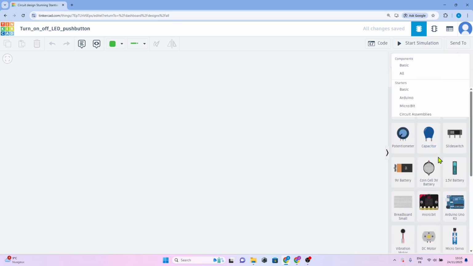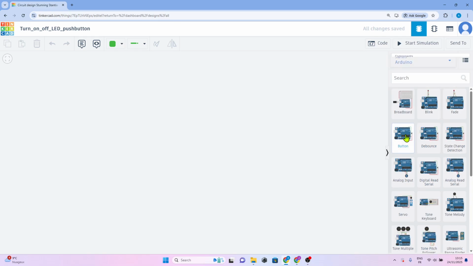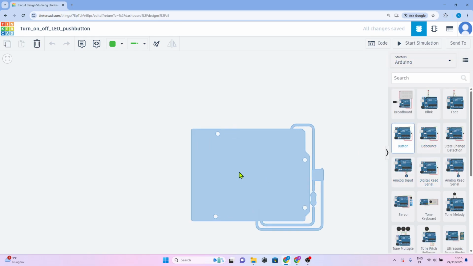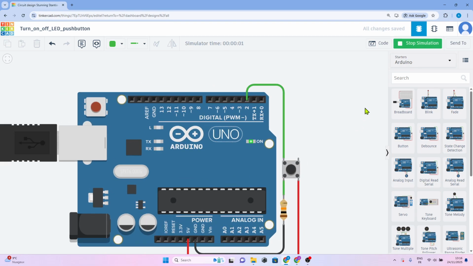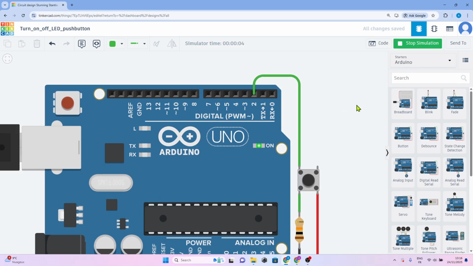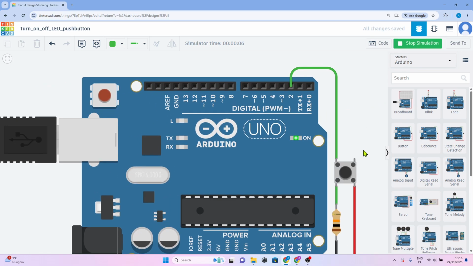Click on basic pattern. Click on start simulation. I'm going to show you quickly some things, okay? Let me zoom with my mouse wheel. As you can see, when I press the push button, the LED of the Arduino is turned on. And when I release the push button, the LED of the Arduino is turned off.